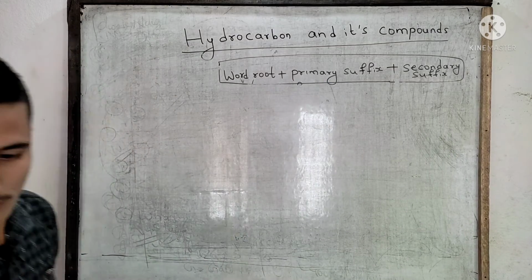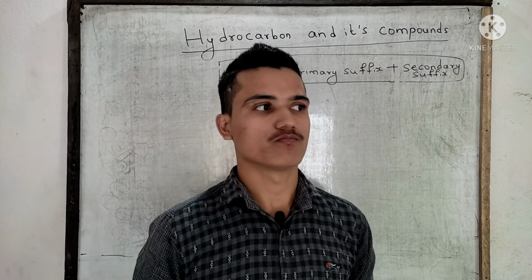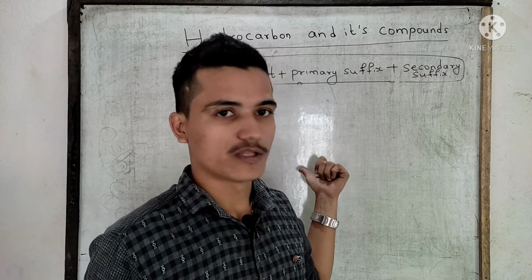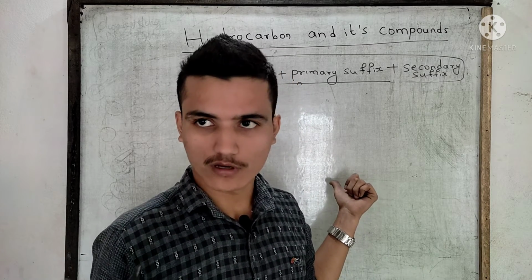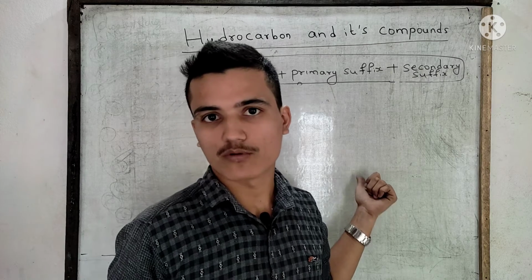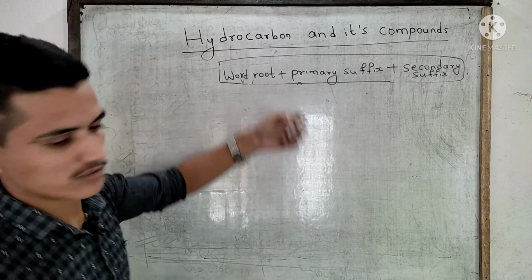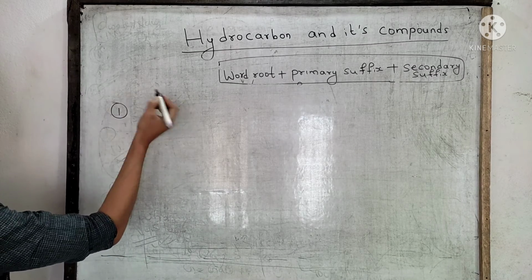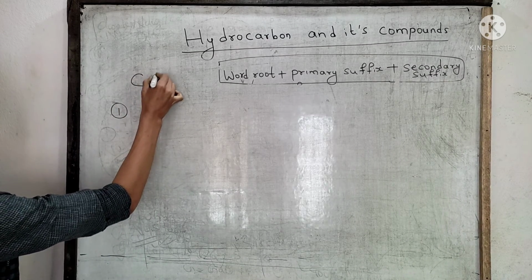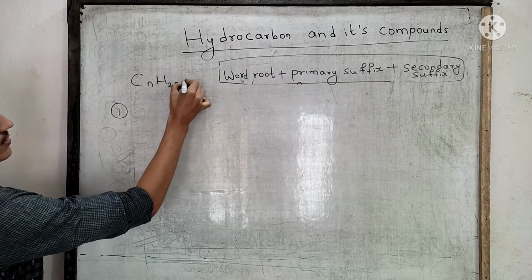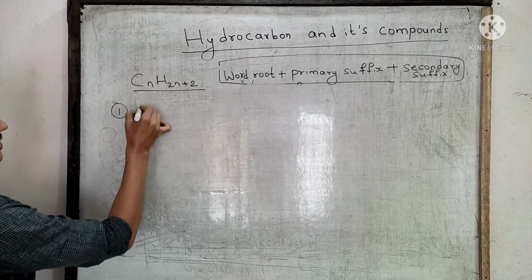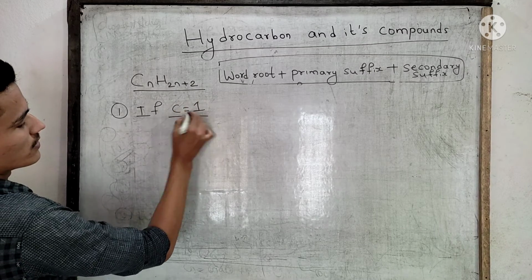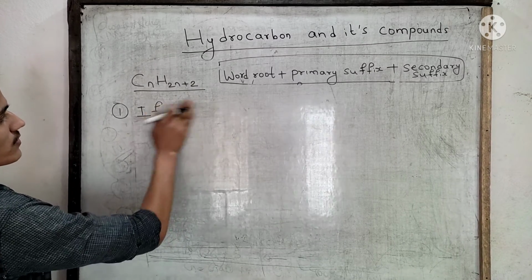Now I will teach you how to write the IUPAC naming of saturated hydrocarbons by using these rules. Okay, now let's see. First, what is the general formula? CnH2n+2.